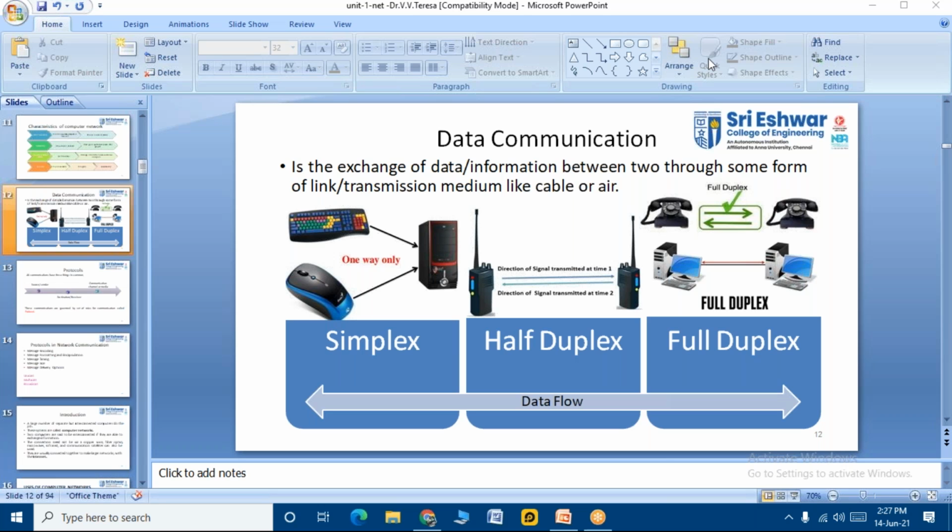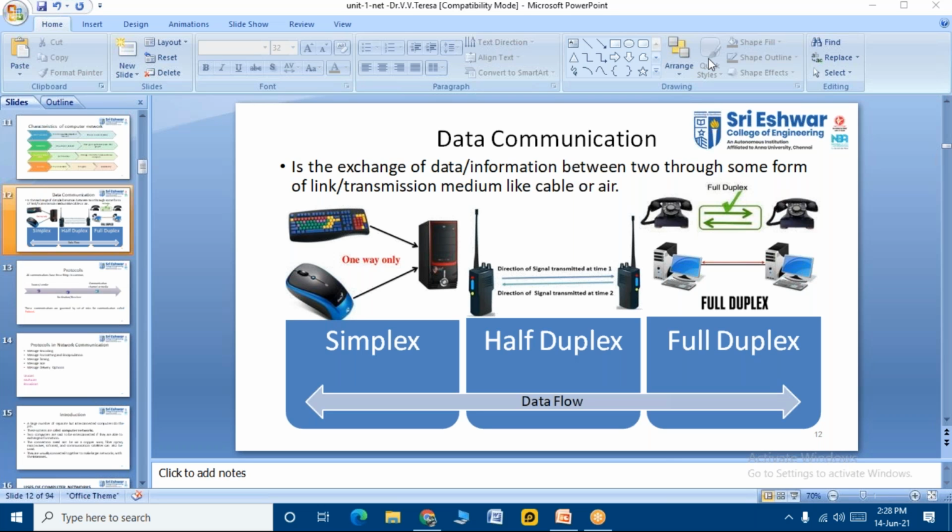Okay. So all these communication differs from each other, how the data is flowing, right students? In simplex, how the data flows. In half duplex, how the data flows. In full duplex, how the data flows, right students? So in case of the simplex, what exactly happens, as I told you, you have a keyboard, right students? You type something, so whatever you type will come on your screen, right? It's a one-way communication, right? So here I'll communicate, so the information is sent and it is displayed, right?